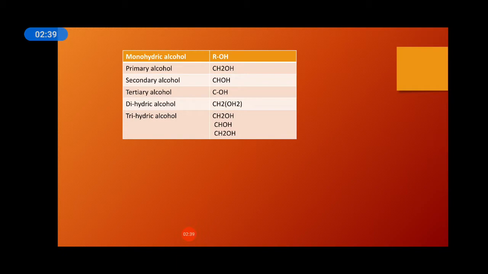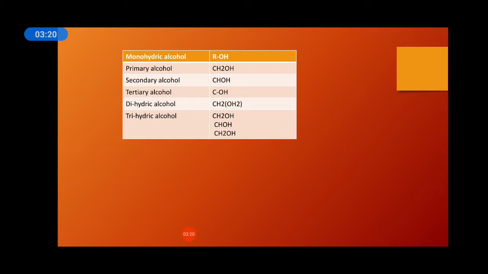Now about the tertiary alcohol. It contains the COH group. They may be represented by the general formula which shows three groups attached to the COH group. If CH3 is attached three times to this formula, it shows tertiary butyl alcohol. If two CH3 groups are attached to CHOH, then it shows the secondary alcohol.